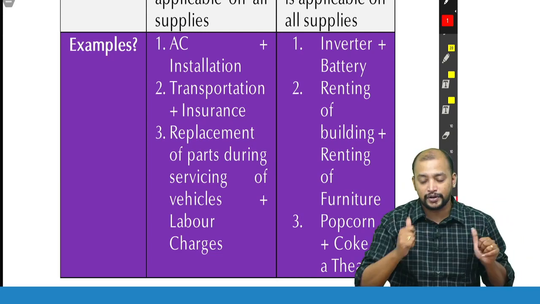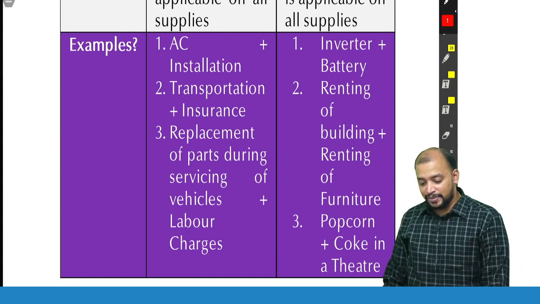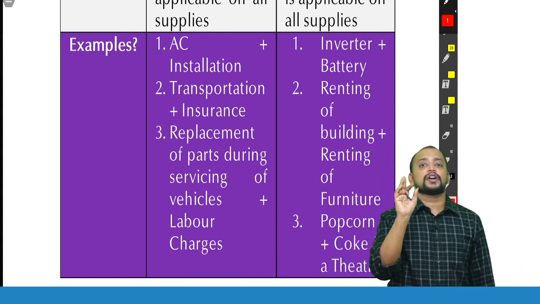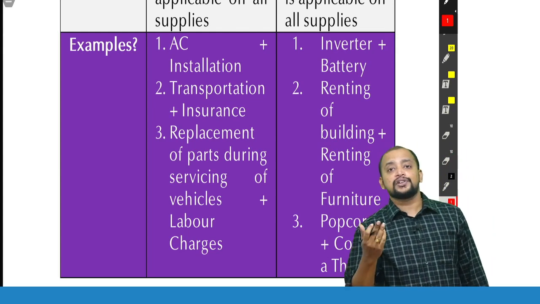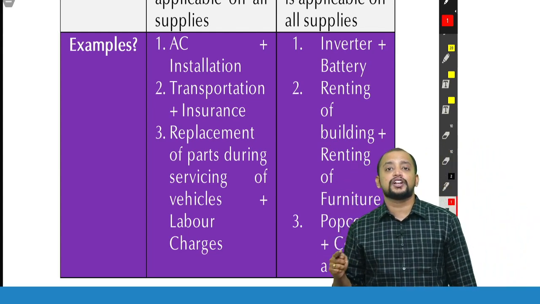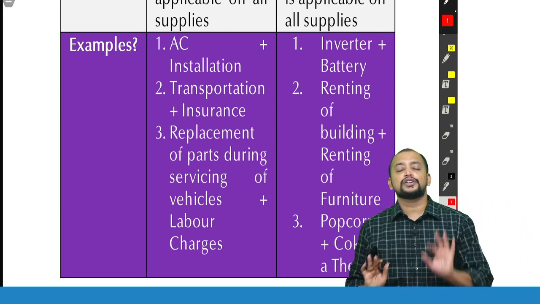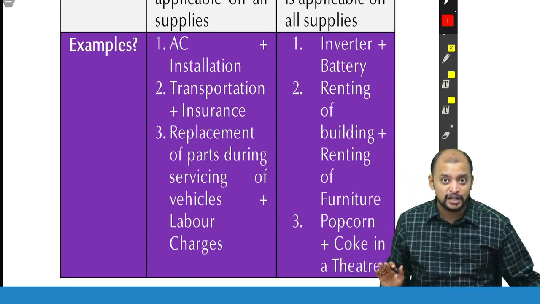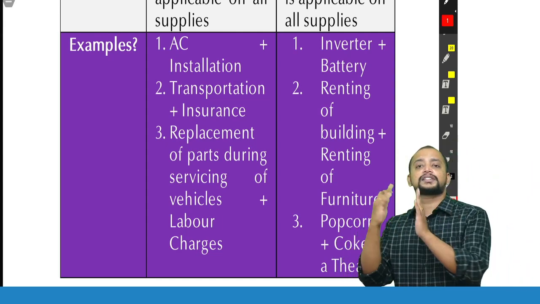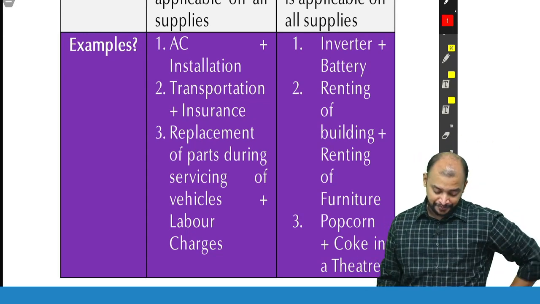Okay, and it will be classified as taxable supply only for payment of GST, but we are not paying GST, the recipient will pay, whereas the same will be classified as exempted supply for the purpose of availment of ITC. In ITC you will come across it, but remember it should be included in the aggregate turnover of the supplier, even though the supply is covered under RCM. It will be treated as taxable supply for payment of GST.